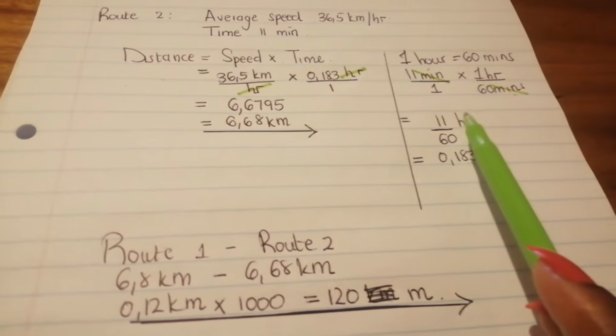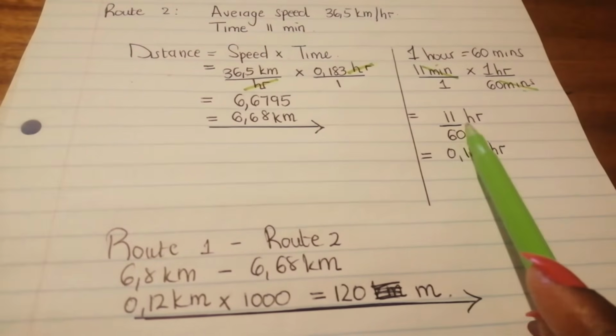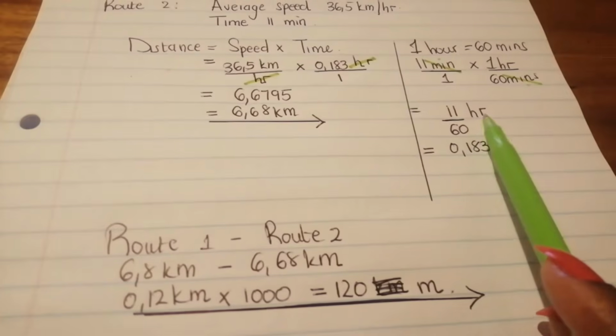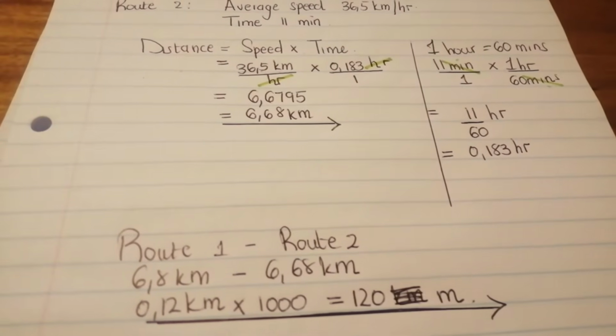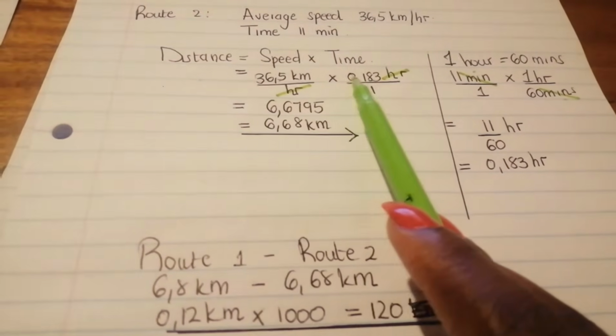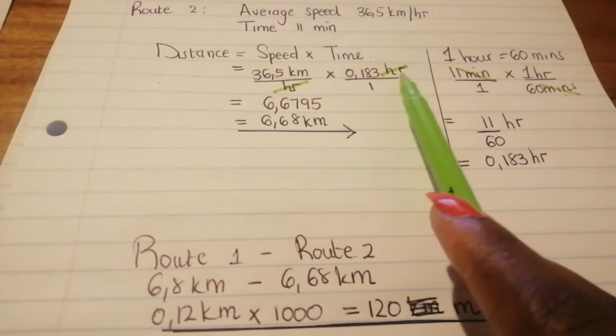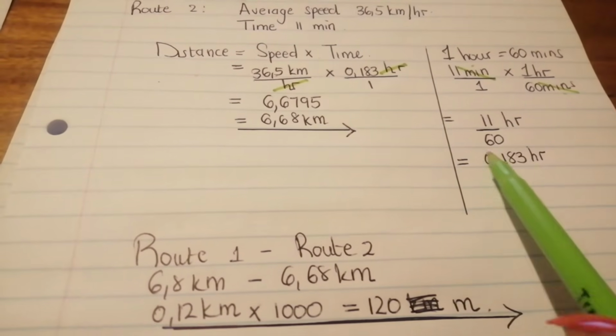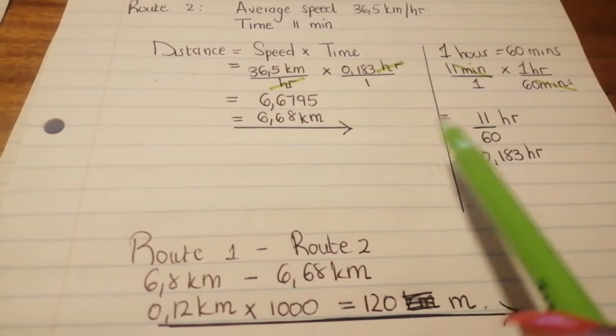Another thing that is important for you guys to see here is that I'd advise you to leave the conversion that you've done from minutes to hours as 11 over 60. So instead of saying multiplied by 0.183 hours, you're actually going to say multiplied by 11 over 60 hours. So let me just show you what I mean by that.